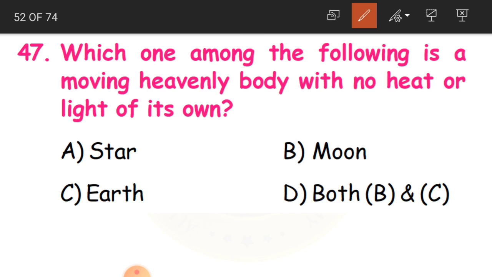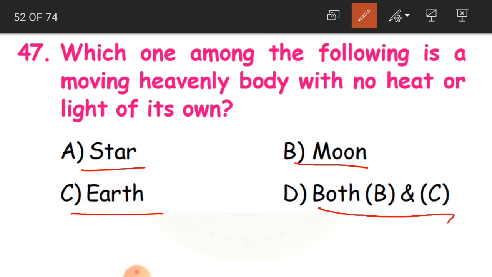From these four options, which is a moving heavenly body which has no heat or light of its own? So we have to identify. The options are star, moon, earth, both B and C. B and C is moon and earth.